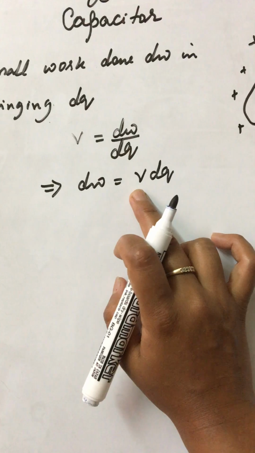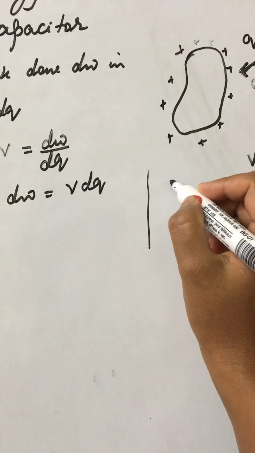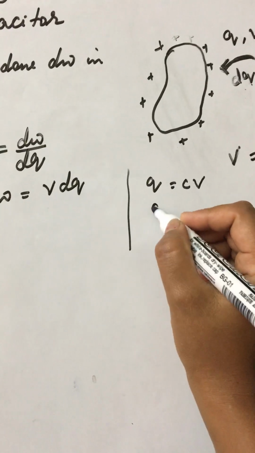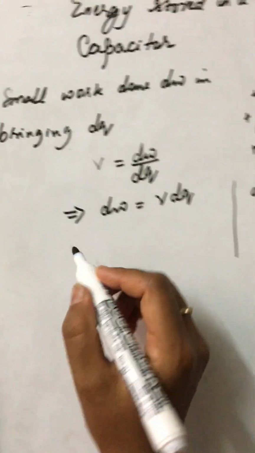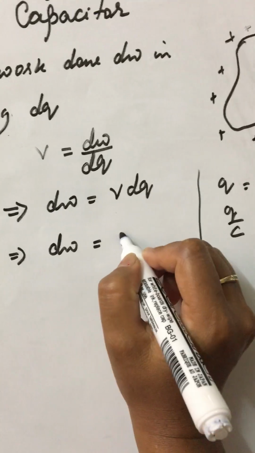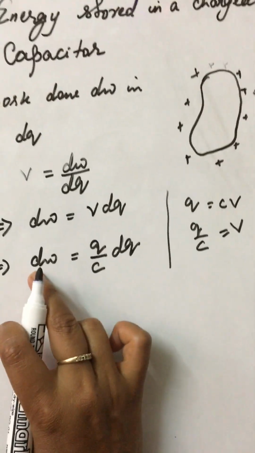Now V is what? We know from the definition of capacitor that charge is equal to CV, right? Then V will be Q by C. Then dW is equal to Q by C dq. This is the small work done.